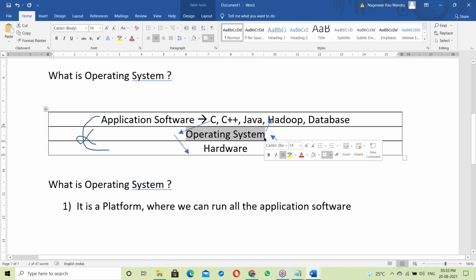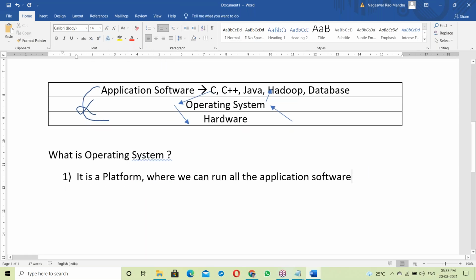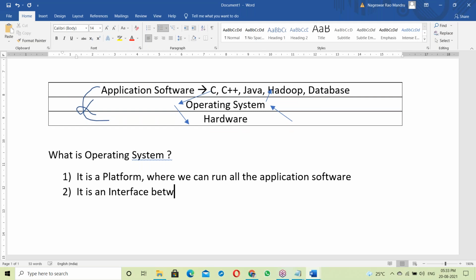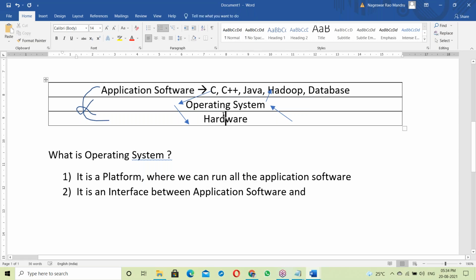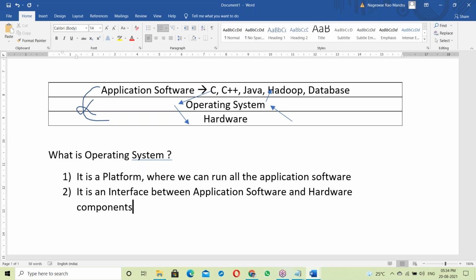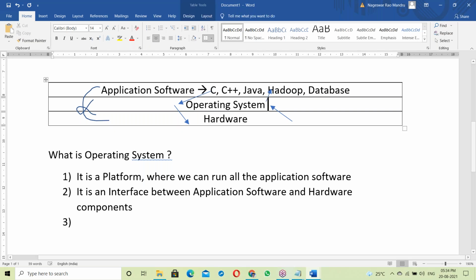So the OS acts as an interface between application software and hardware components.